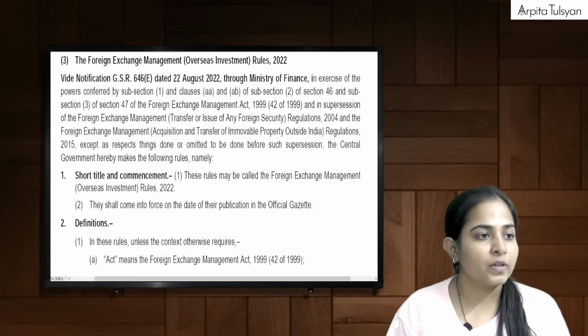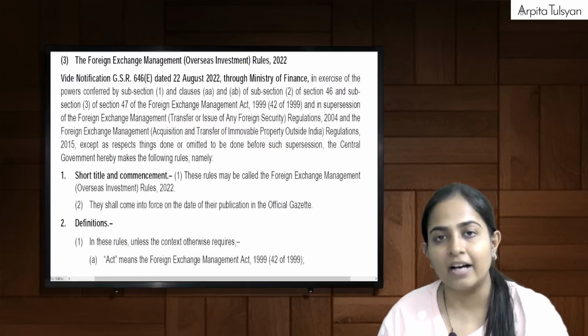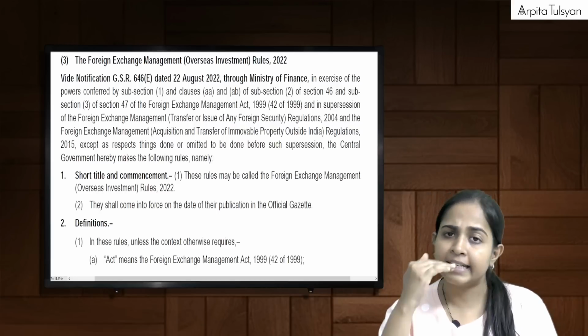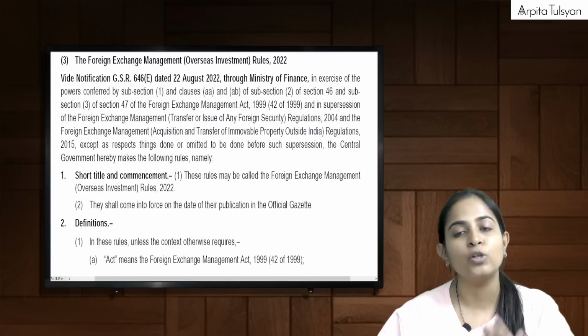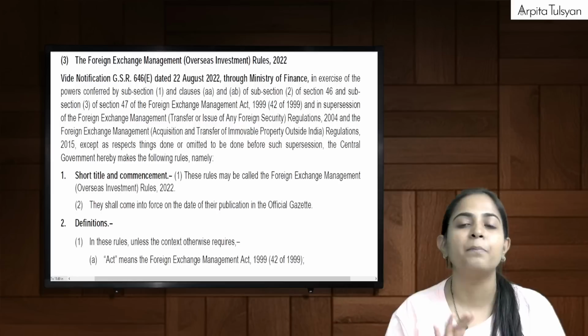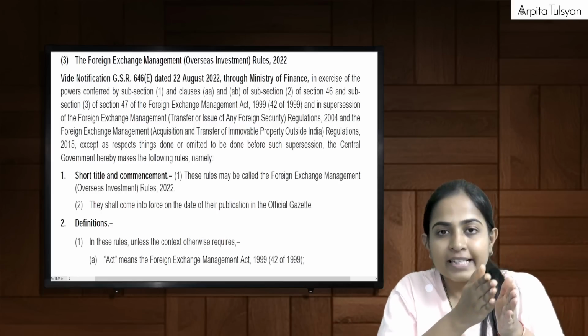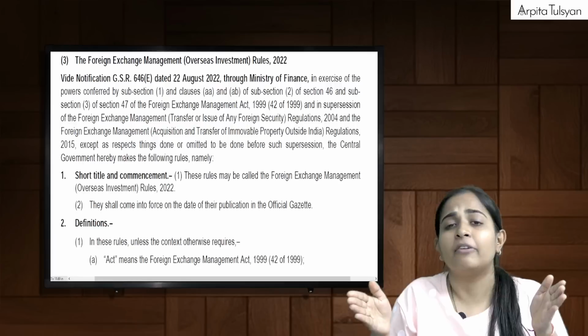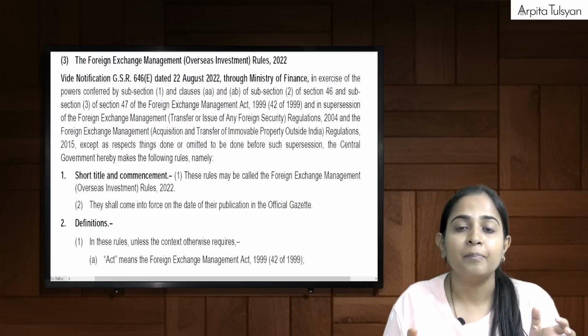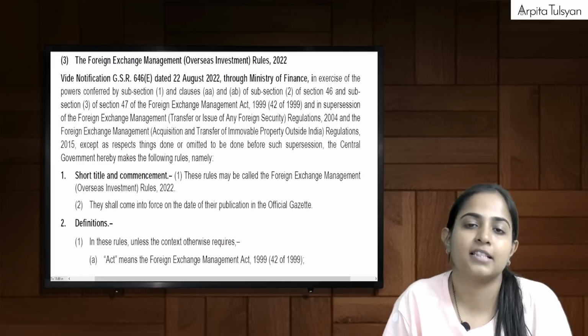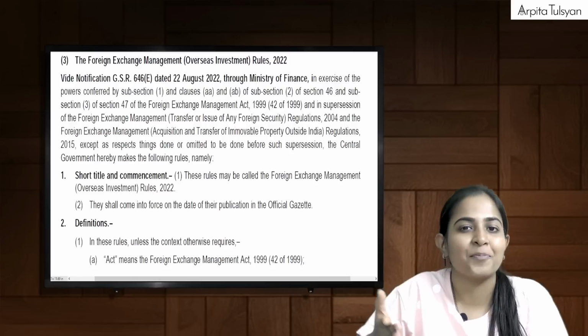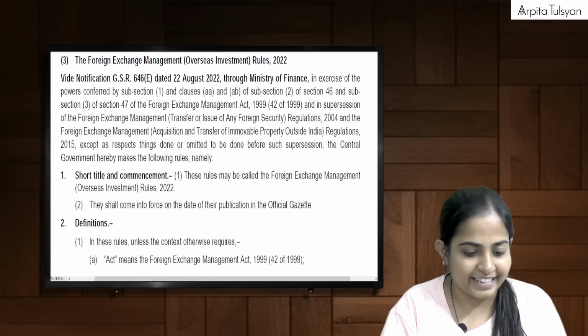We'll also divide the entire thing into small parts, so that whenever you go to revise, it becomes simple for you to recollect things. If we learn this at a full stretch, it will become very theoretical and you will feel it is too much. So let's divide it into small parts and then study.